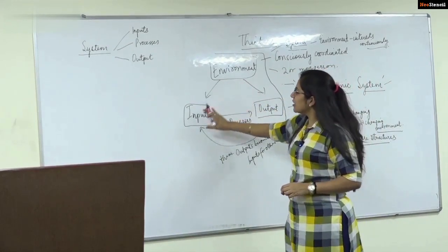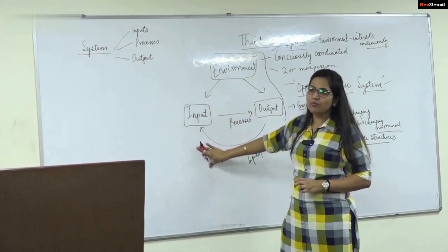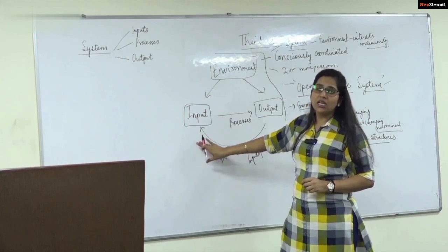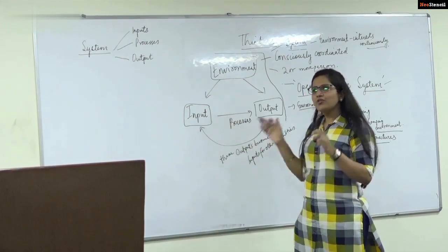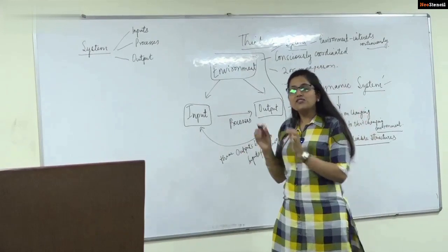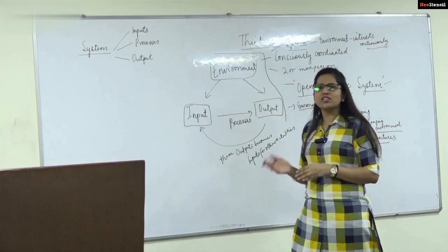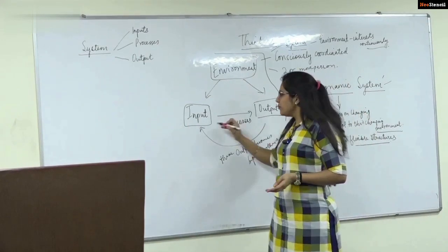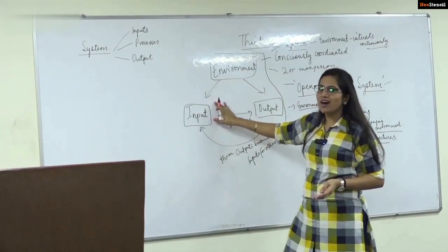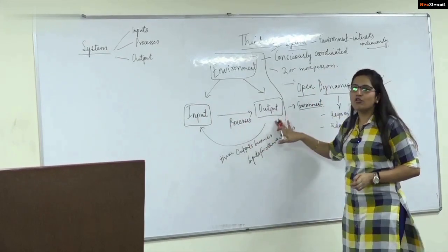It sources its input from this environment. The inputs can be men, materials, machines, technology, whatever you need to accomplish your tasks, because the organization cannot produce everything by itself. It has to source things from somewhere. Through the processes, it transforms these inputs to output.